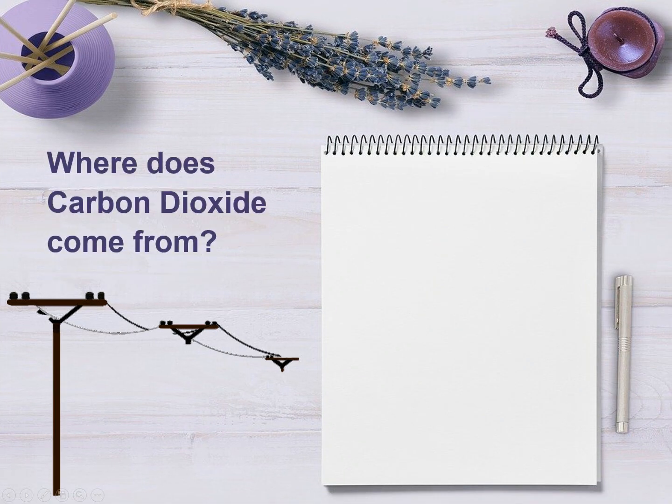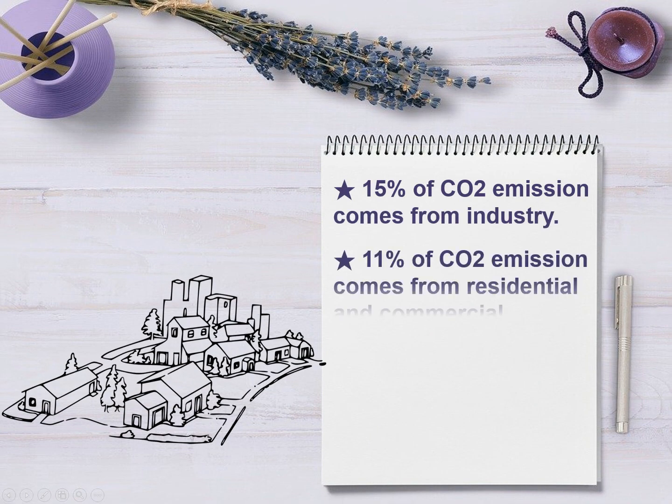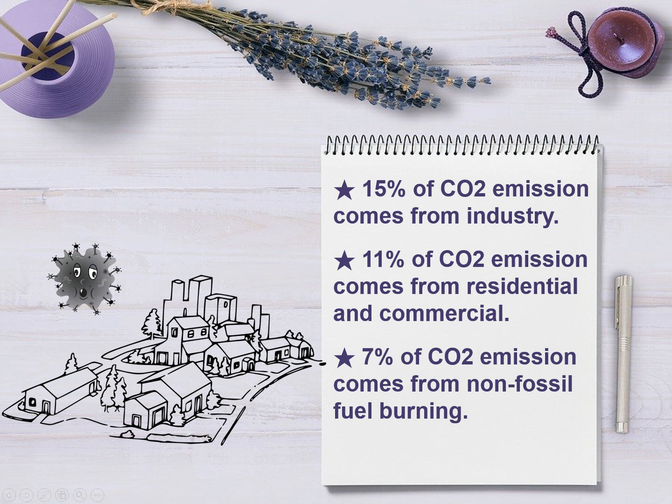Where does carbon dioxide come from? 34% of CO2 emission comes from transportation. 32% of CO2 emission comes from electricity. 15% of CO2 emission comes from industry. 11% of CO2 emission comes from residential and commercial. 7% of CO2 emission comes from non-fossil fuel burning.